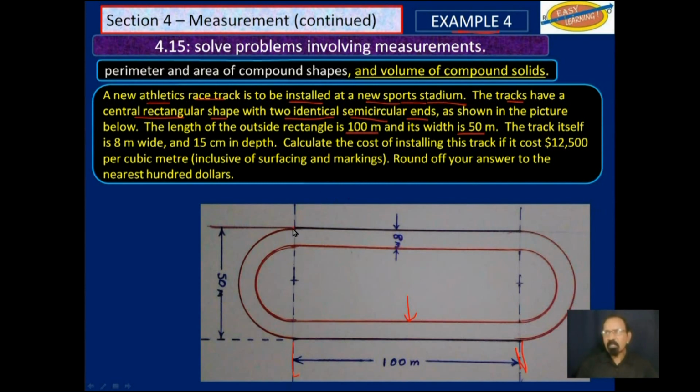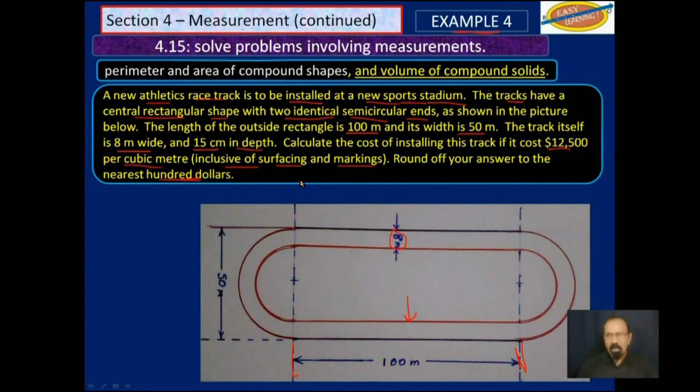The track itself is 8 meters wide, here, 8 meters wide, and 15 centimeters in depth. Calculate the cost of installing this track if it costs $12,500 per cubic meter, inclusive of surfacing and markings. Round off your answer to the nearest $100.